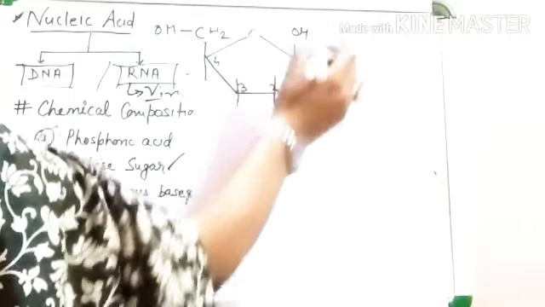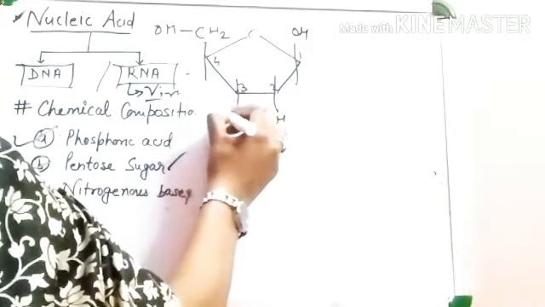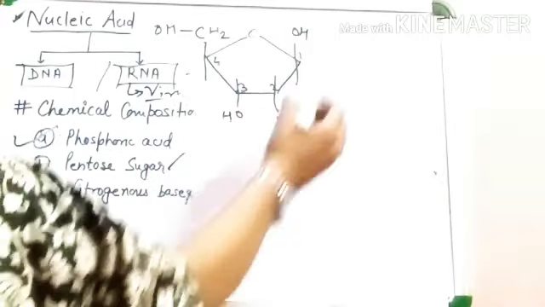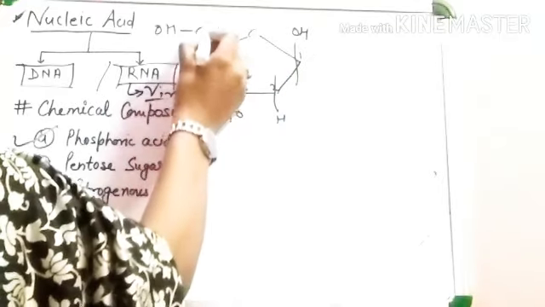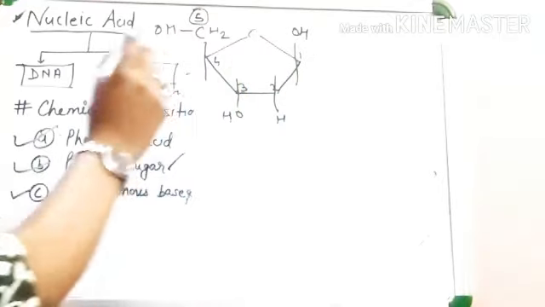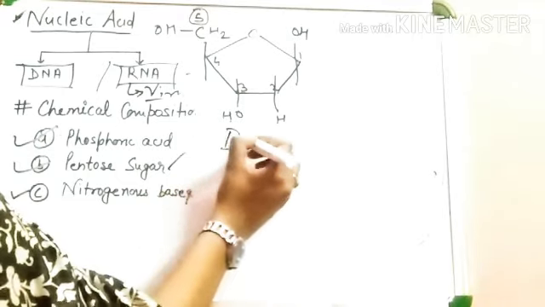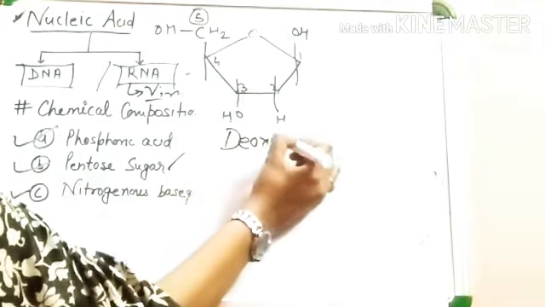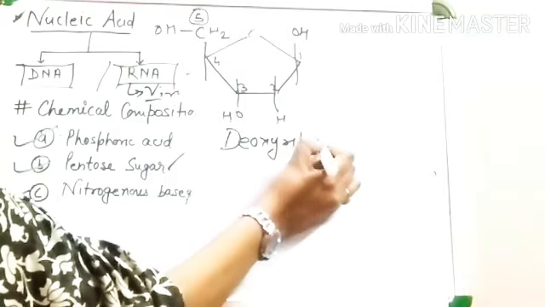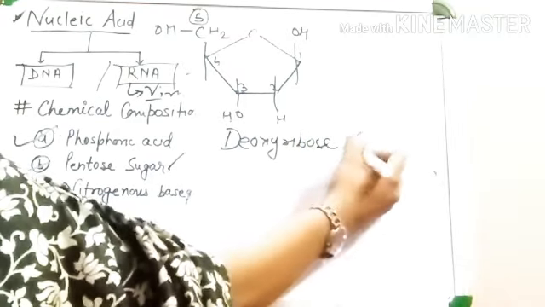One OH group is here, and here the H group and OH group. So this is the 5 carbon pentose sugar named deoxyribose.